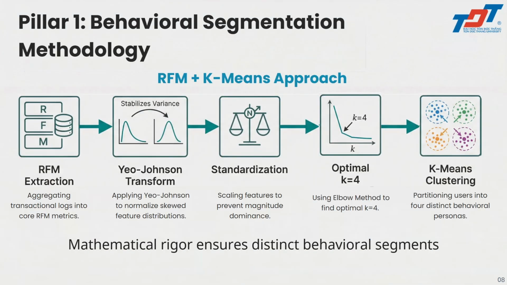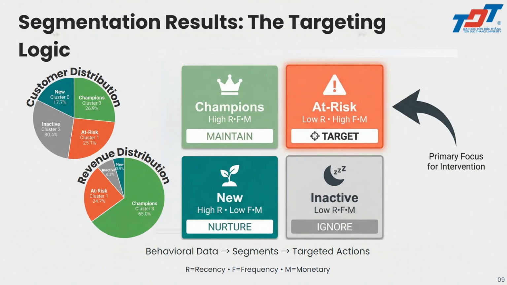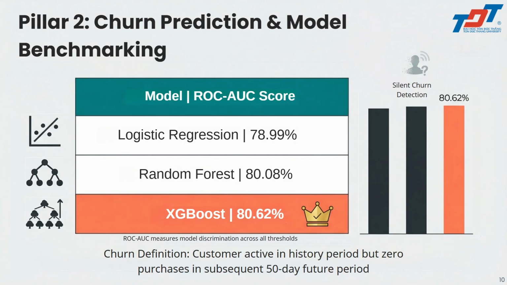We group customers using the RFM framework, which stands for recency, frequency, and monetary value. These variables are highly skewed, so we first apply the Yeo-Johnson transformation, and then we scale the data using the standard scaler. Using the elbow method, we choose 4 as the optimal number of clusters for the K-means segmentation. After segmentation, we have 4 groups, and in this project, we will focus on the at-risk customers for the churn prediction. Okay, we will move to the churn prediction.